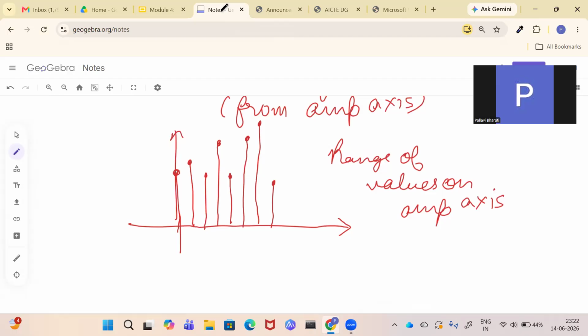So what we do here is, suppose this value is 5, and this value is say 10.